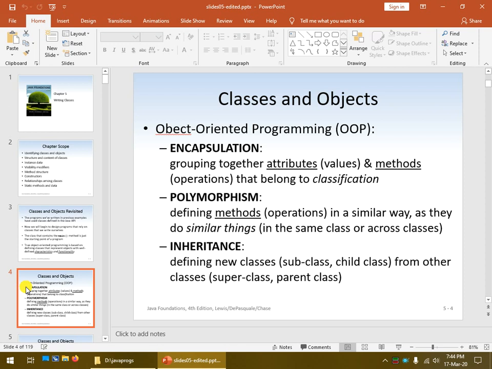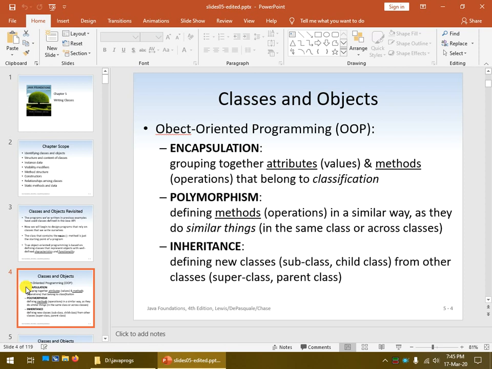But object-oriented programming has these three things: encapsulation, polymorphism, and inheritance. That's what makes it an object-oriented programming language, if you support these three things. Some languages only support maybe the first two, encapsulation and polymorphism, but they don't support the third one. By that definition, it is not an object-oriented programming language. So C, as example, does encapsulation in a way. It does polymorphism, actually probably where the idea came from, but it doesn't actually do inheritance, which we'll talk about much later. So C itself is not an object-oriented programming language.